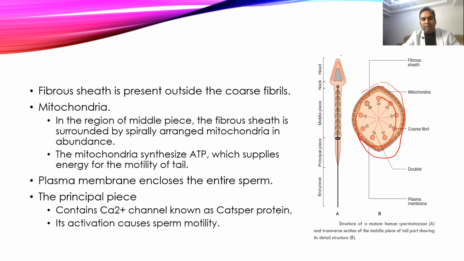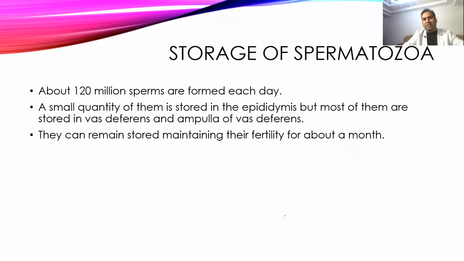Okay. Now we come to the principal piece. The principal piece contains a high number of calcium channels that are called CatSper proteins. Whenever the mitochondria is activated, ATP will be there. It opens some of the calcium channels and increases the calcium entry, and that causes a contraction of the flagellum and causes motility of the sperms.